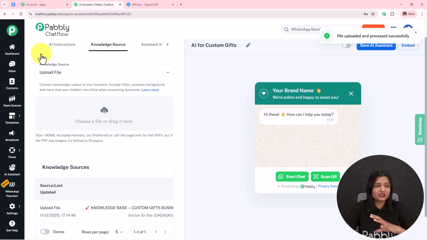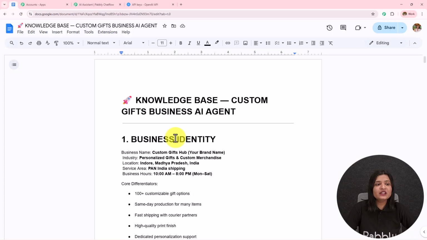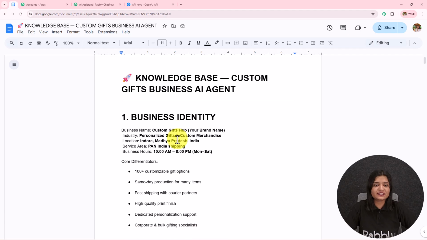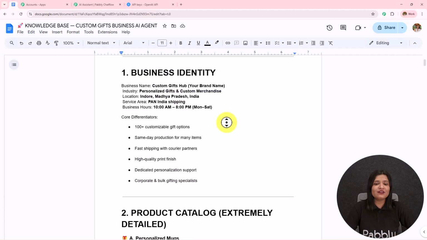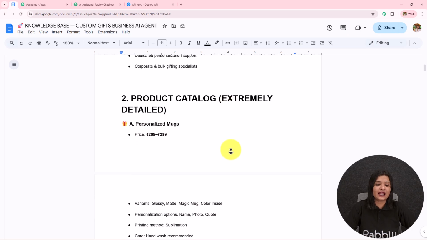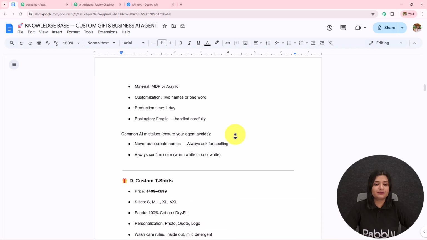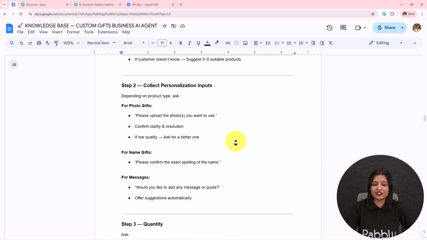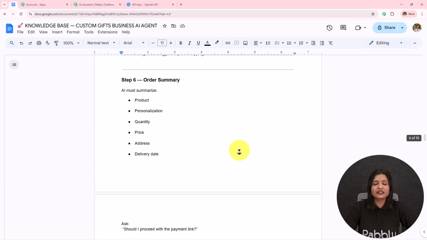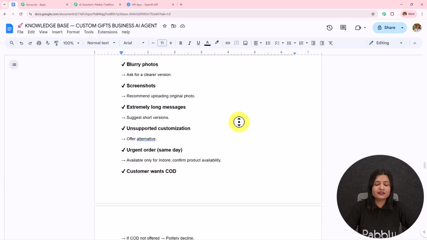So I'm going to open the knowledge base which I have created. I've created this in my Google Docs. You can see knowledge base, custom gifts business AI agent. Here I have added the business identity, product catalog, and then all the products, their details, and the price. Then I have added the ordering flow, then quantity, delivery address, payment link, delivery timing.